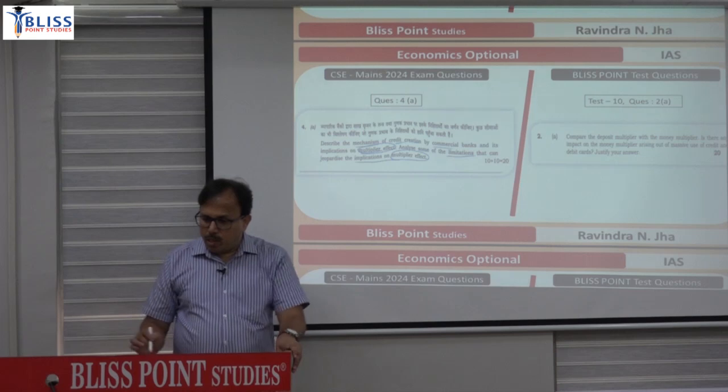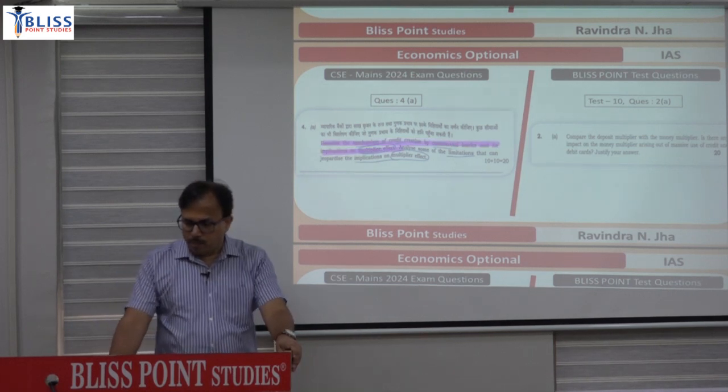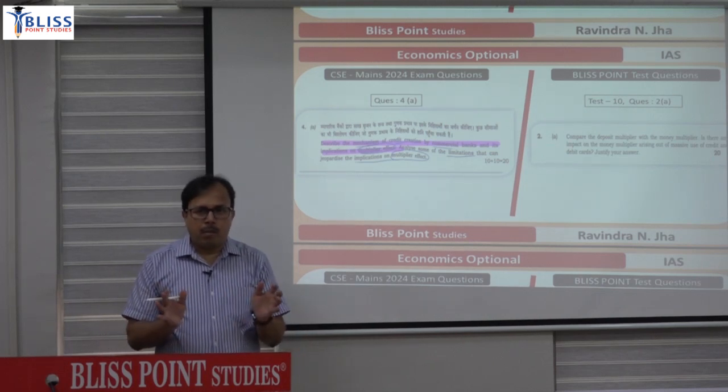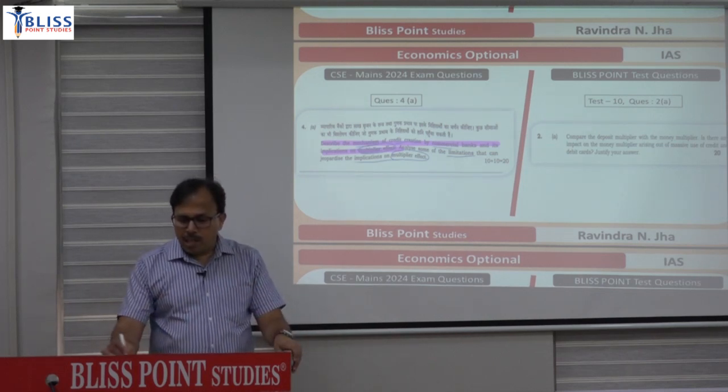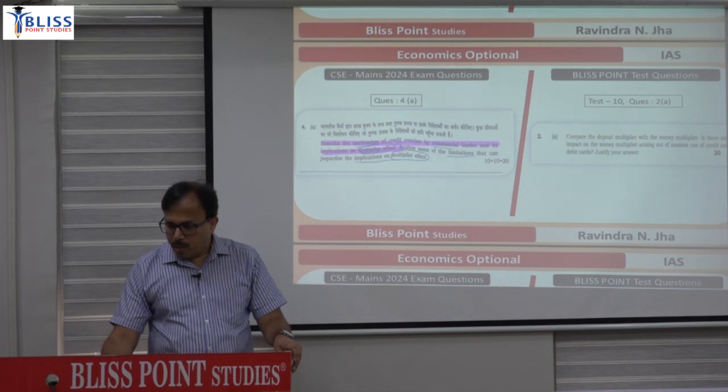Then the fourth was: describe the mechanism of credit creation of commercial banks and its implication on the multiplier effect. So basically, if you know the process of the deposit multiplier, money multiplier, how banks create money, if you are familiar with that dimension, then you can explain this question. So this was there in a test.